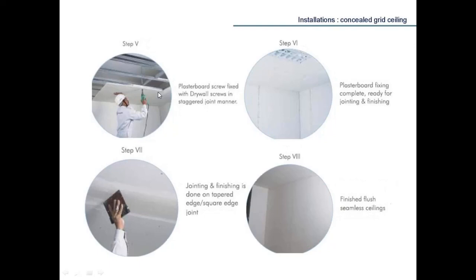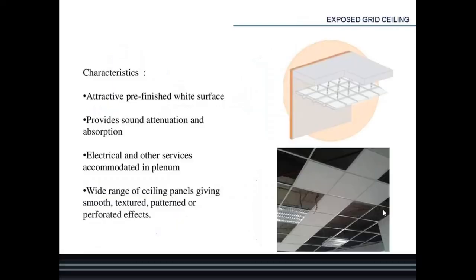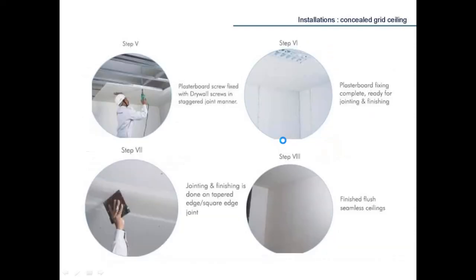Then step 5, plasterboard screw fixed with drywall screw in staggered joint manner. Step 6, plasterboard fixing complete, ready for jointing and finishing. Step 7, jointing and finishing is done on tapered edge or square edge joint. Step 8, finished plus seamless ceilings. So these are the 8 steps of installation of concealed grid ceiling.